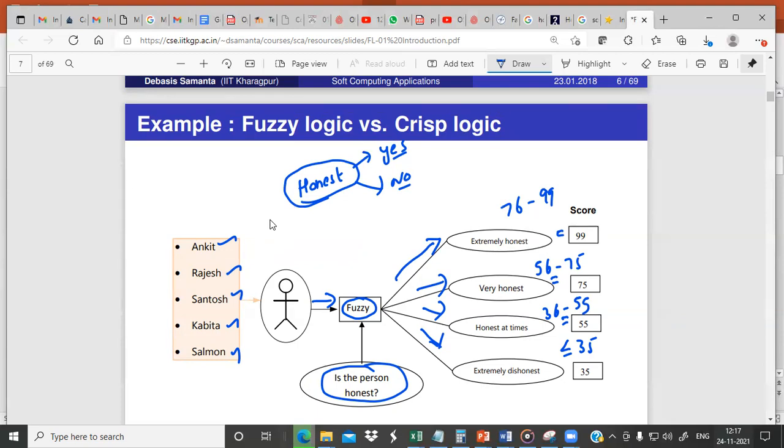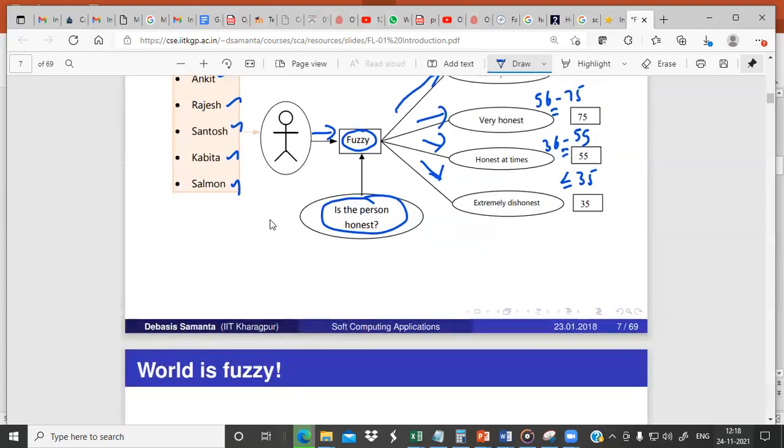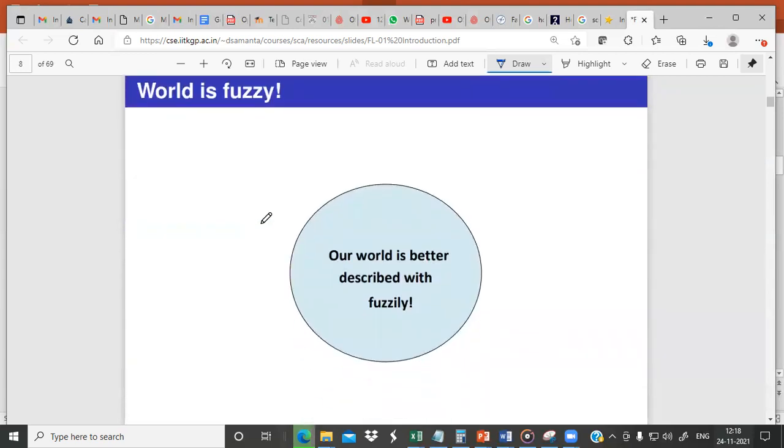We are not dealing with crisp features. So if you want to deal with this type of scenario, then we need fuzzy logic to deal with this. Our world is better described with fuzzy logic.